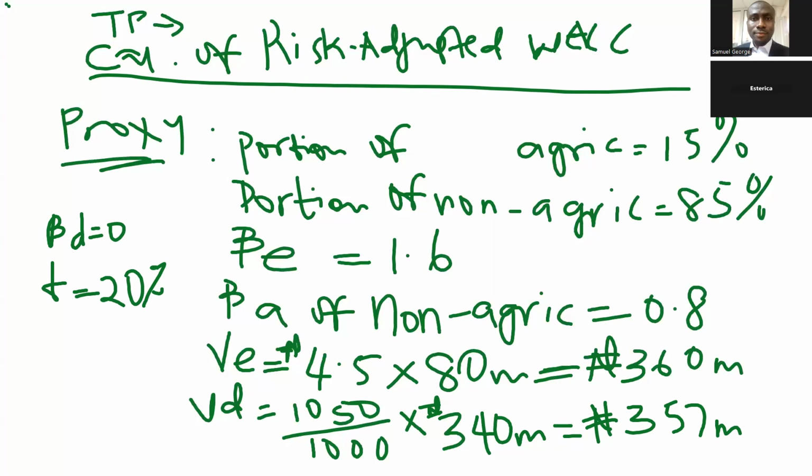So we've gotten everything that has to do with the proxy, right? Then go to the next slide. Let's get step 2 done. Now we are having step 2, which is on gearing. Why are we doing gearing? Because they have given us equity beta. Now we are going to calculate asset beta.